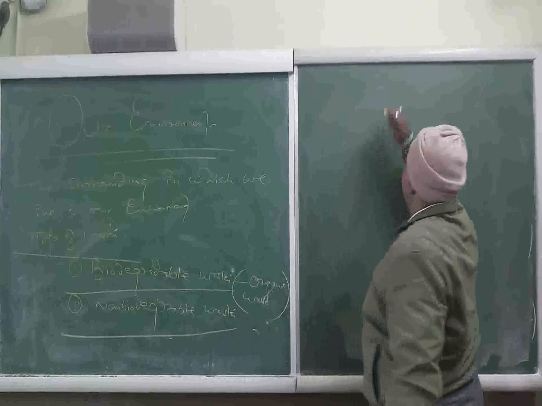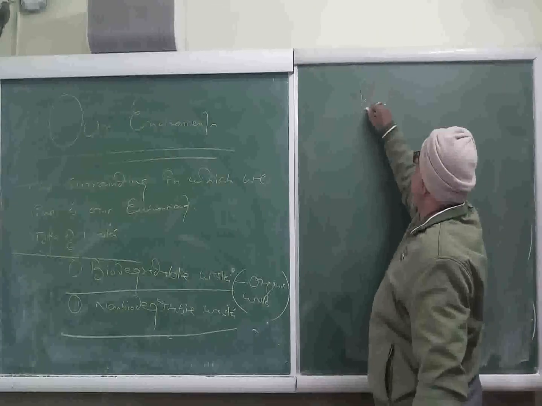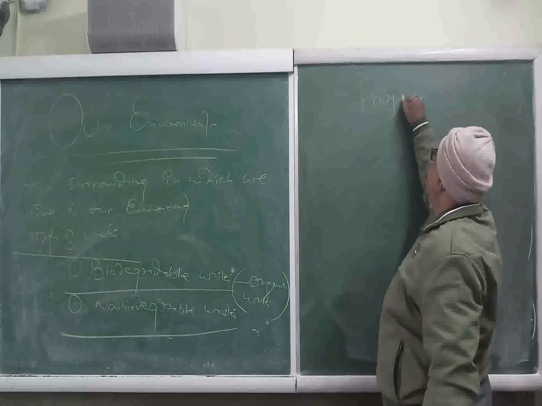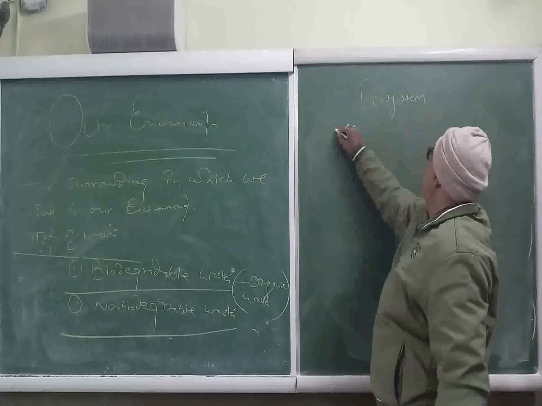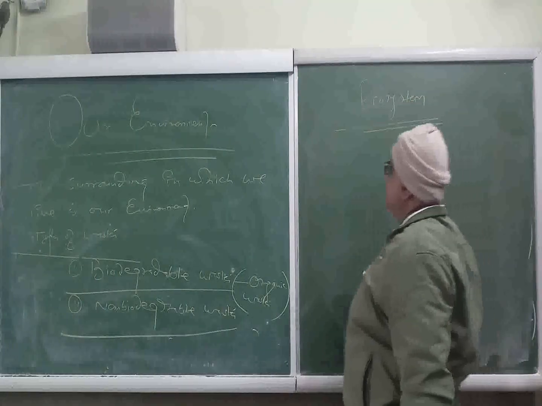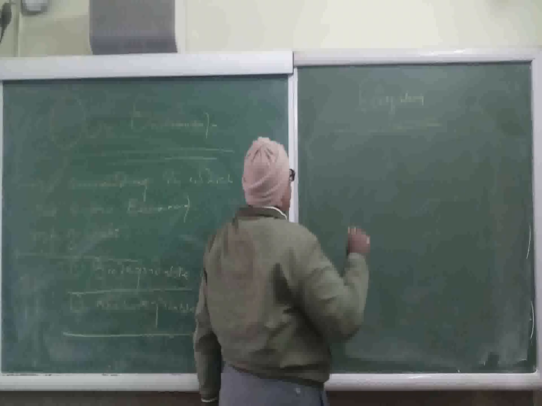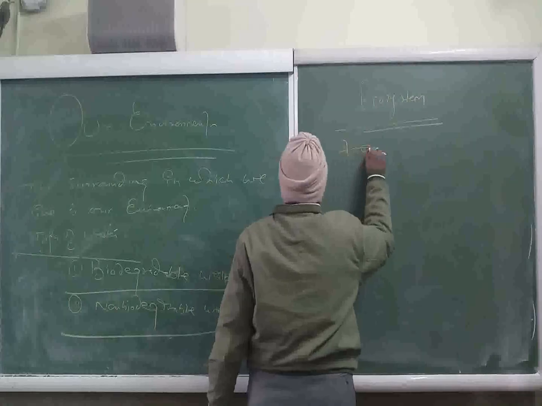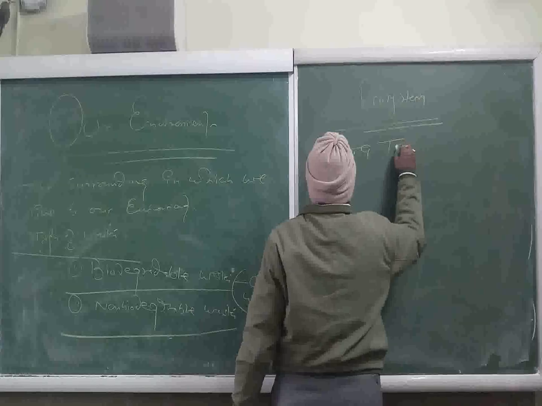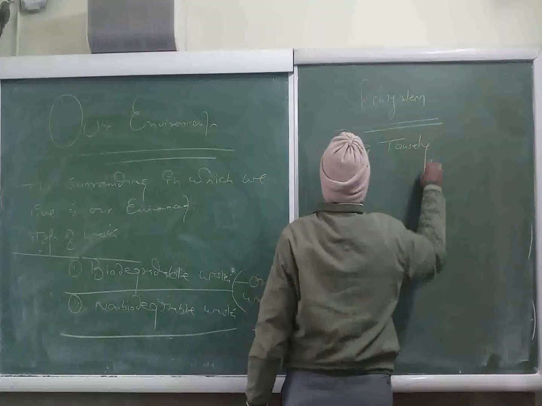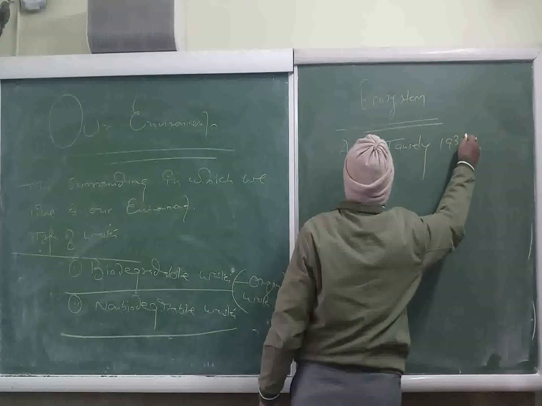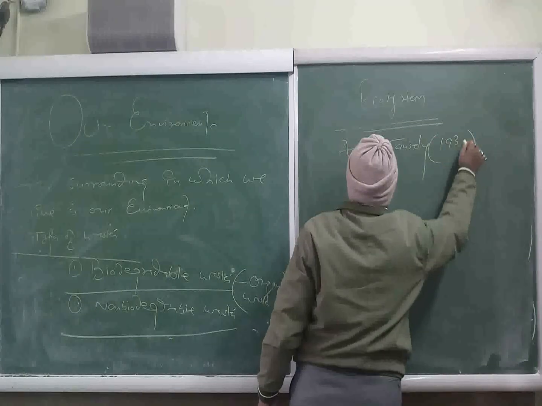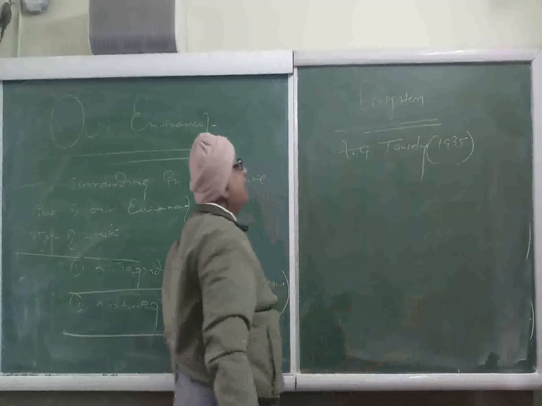Now, we have to see the next term, ecosystem. The term ecosystem was proposed for the first time by A.G. Tansley in 1935.